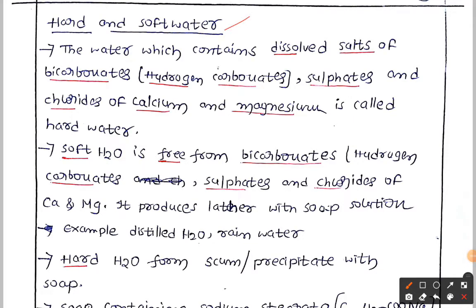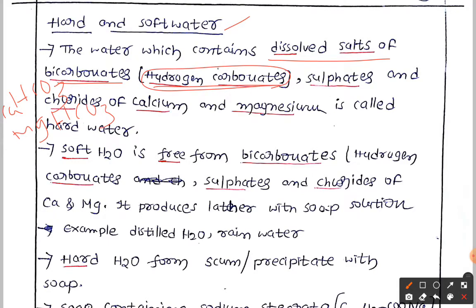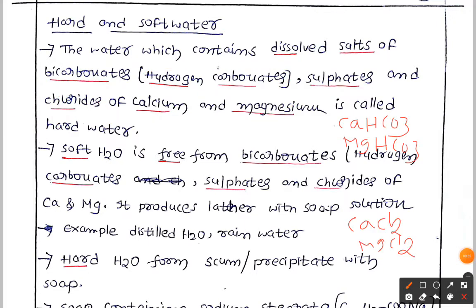So the water which contains dissolved salts of bicarbonates. Bicarbonates means what formula? We have calcium bicarbonate and magnesium bicarbonate, Ca(HCO3)2 and Mg(HCO3)2. Bicarbonates are also called hydrogen carbonates, and then sulfates and chlorides of calcium and magnesium. This is called hard water.